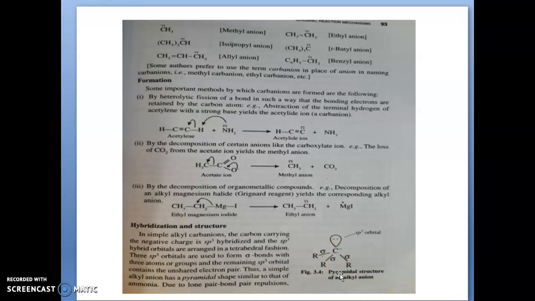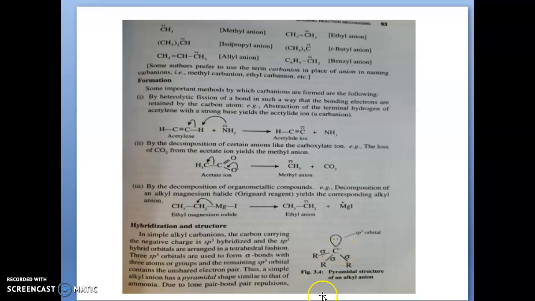The sp3 hybridized structure will be tetrahedral. Three sp3 hybridized orbitals form bonds with other atoms, and one sp3 orbital with the unpaired electrons is above the plane.